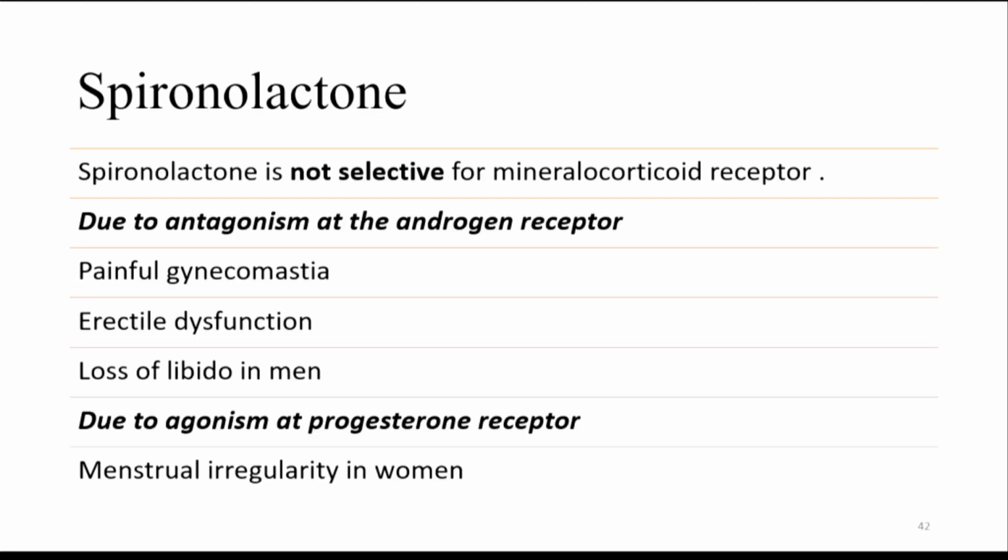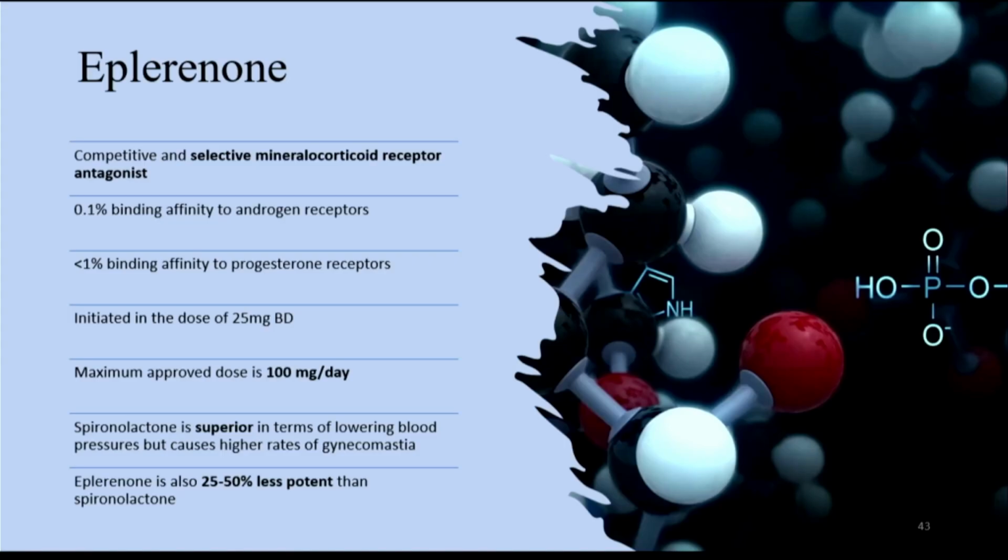It has some side effects because of the antagonism of the androgen receptor. In males, it can cause gynecomastia, erectile dysfunction, and loss of libido, while in females, because of agonism of the progesterone receptor, it can lead to menstrual irregularities. So whenever you have issues of side effects, we have the second choice, that is eplerenone, although it is not as potent as spironolactone.